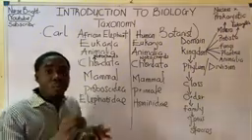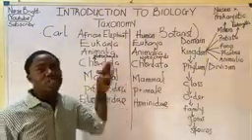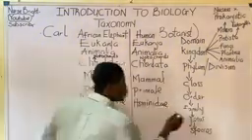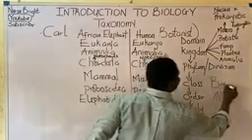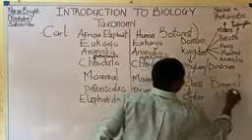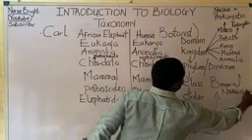Do you understand? So moving further to the last group, which is genus and species. These two hierarchies form what we call the binomial nomenclature, which is the act of giving an organism two names.